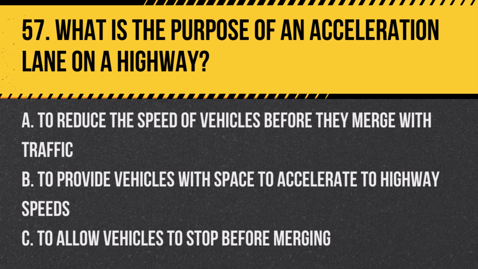Question 57. What is the purpose of an acceleration lane on a highway? A. To reduce the speed of vehicles before they merge with traffic. B. To provide vehicles with space to accelerate to highway speeds. C. To allow vehicles to stop before merging. Answer: B. To provide vehicles with space to accelerate to highway speeds. Acceleration lanes help drivers gain enough speed to safely merge with highway traffic.